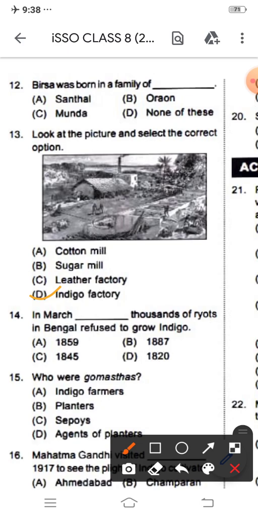Next, question 14. In March, thousands of ryots in Bengal refused to grow indigo in Dash. Options: A, 1859; B, 1887; C, 1845; D, 1820. The correct answer is option A. Next question: who were the Gomasthas? Options: indigo farmers, planters, sepoys, agents of planters. The correct option is agents of planters.